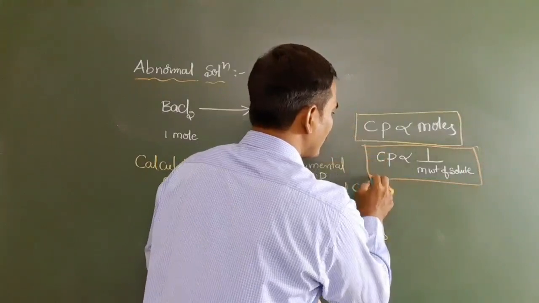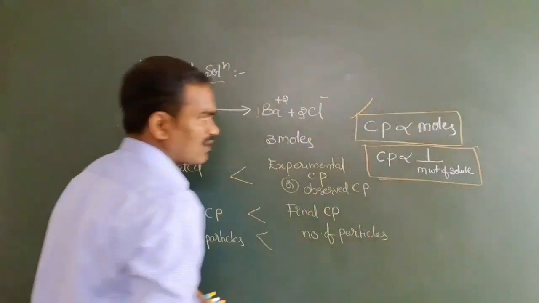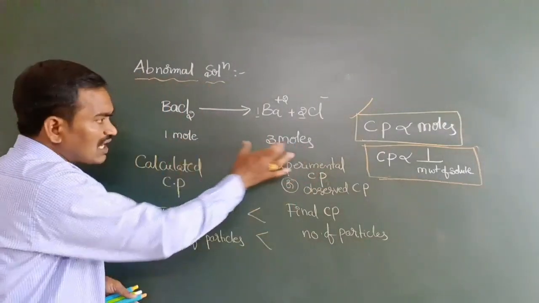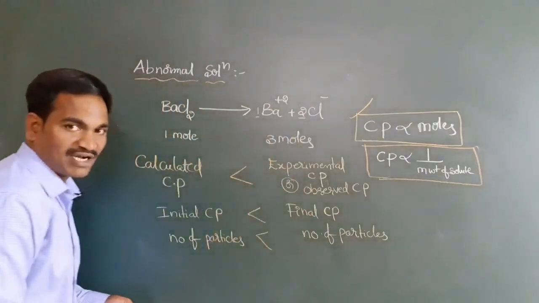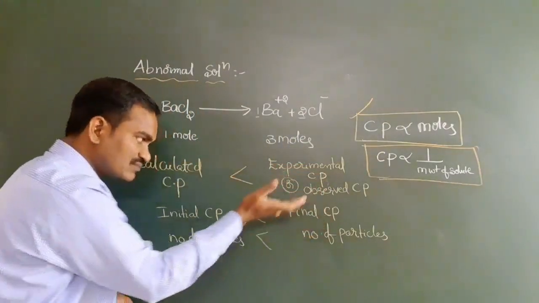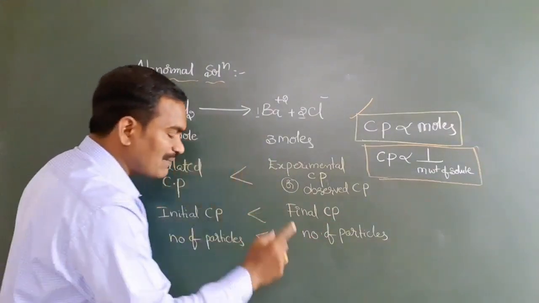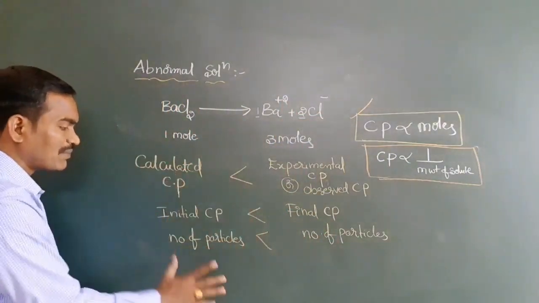Based on the first statement, that the colligative property is directly proportional to the number of moles, in these two, which have a higher number of moles, that's why these values are higher than these two values. Have you got it? Now coming to the number of particles: here how many? 3 particles. Here how many? 1 particle.